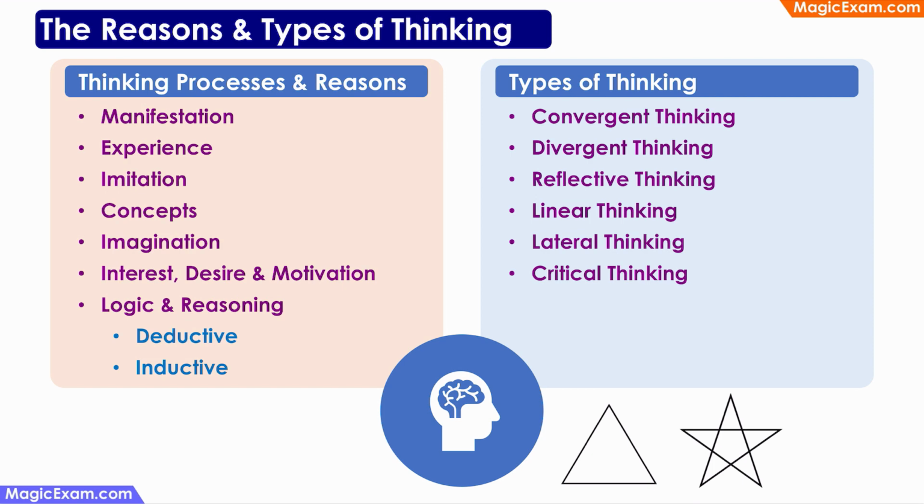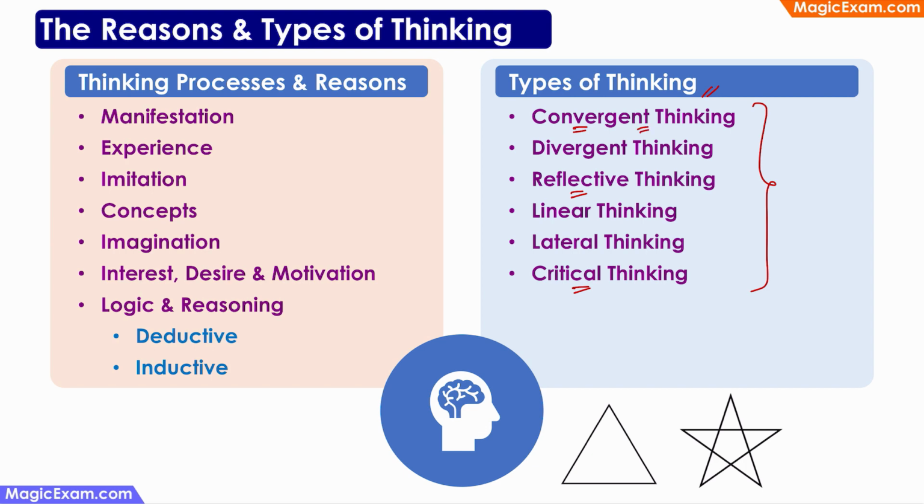Next, let us talk about the types of thinking. I have listed down 6 different types of thinking here. But at any given point of time, you can use any combination of these 6 different types. For example, you can be using convergent thinking. At the same time, you can also be using reflective thinking and critical thinking as well. So you can use any combination of these.